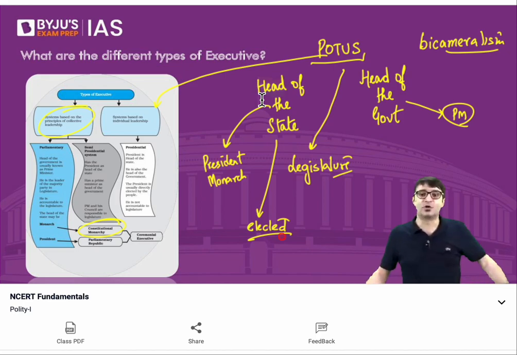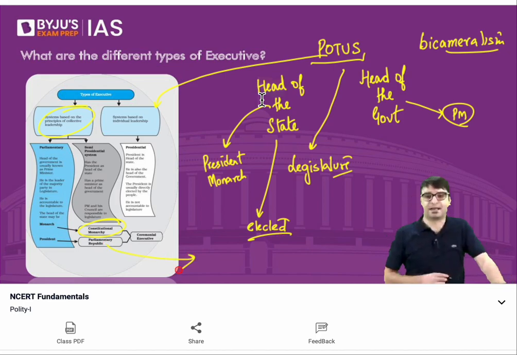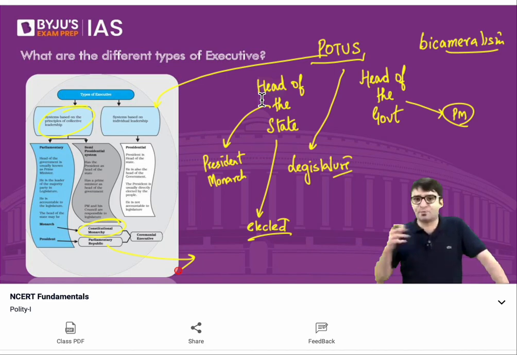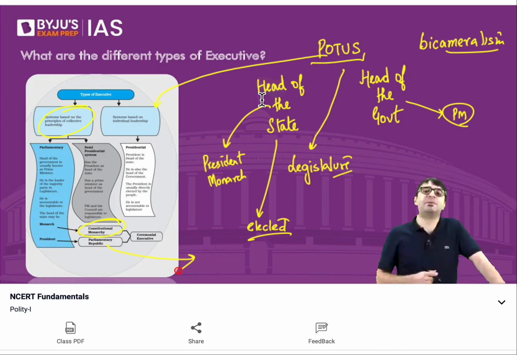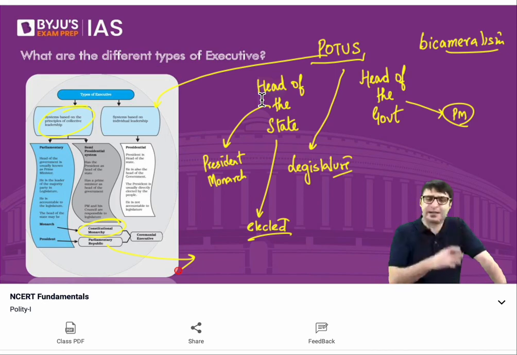But India is a constitutional republic, a parliamentary republic, where the head of the state, Ms. Draupadi Murmu, is elected by the people, although not directly, indirectly, we will discuss that, but elected by the people. That means India is a republic.